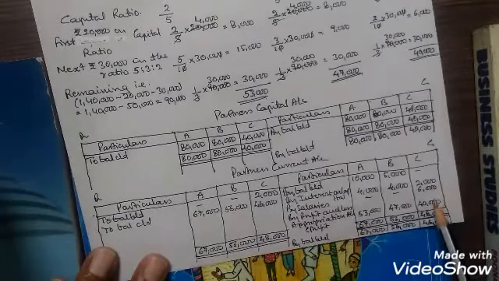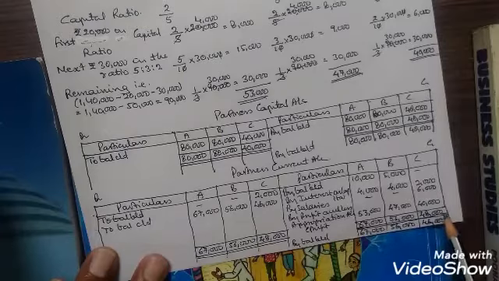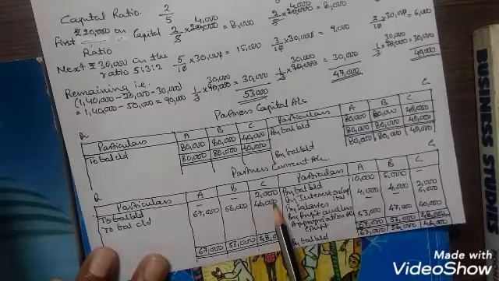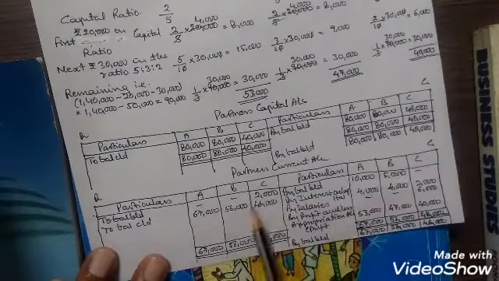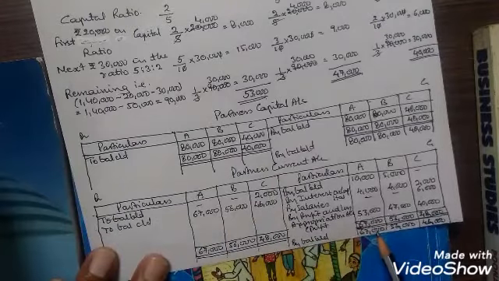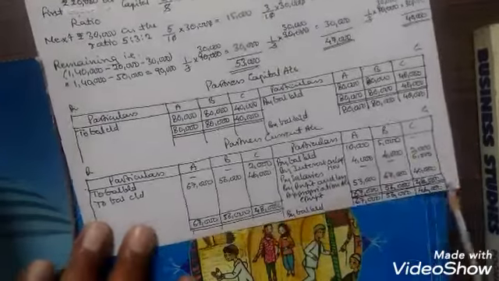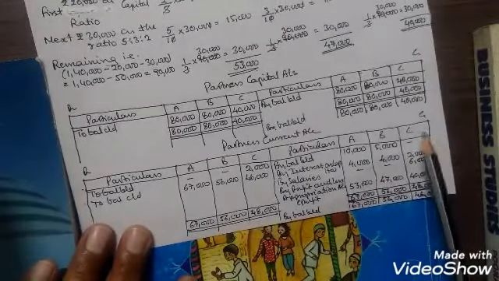And the total of C on the credit side is 48,000. 2,000 is there on the debit side, so the balance left is 46,000. These balances will be brought down on the credit side: 67,000 for A, 56,000 for B, and 46,000 for C.